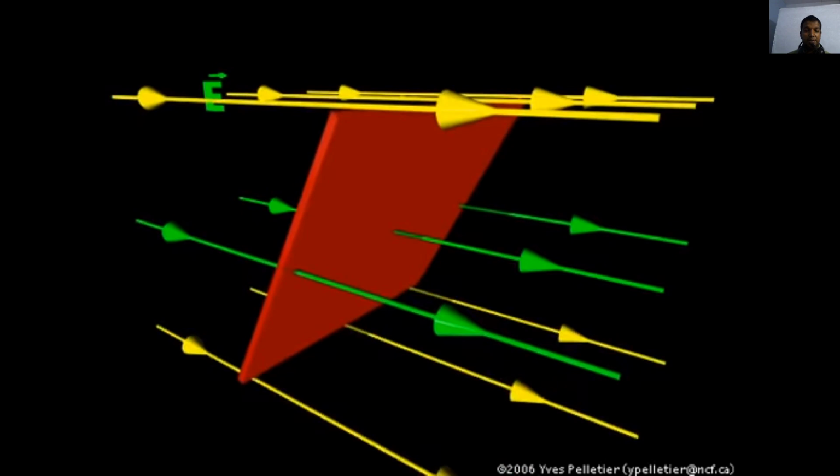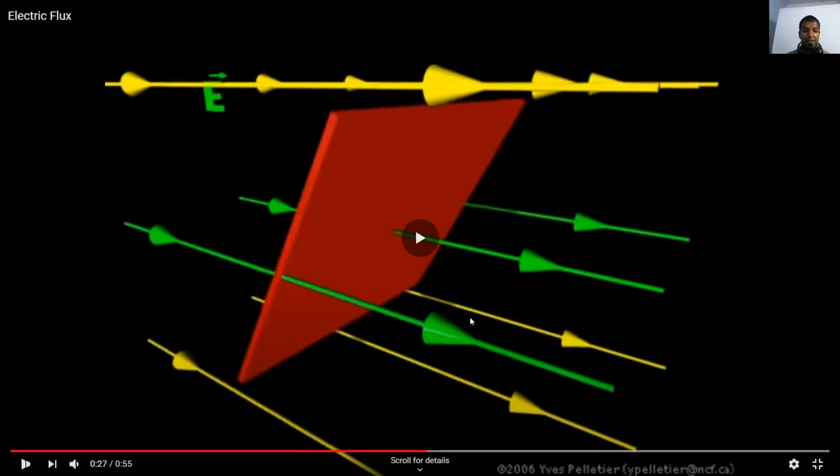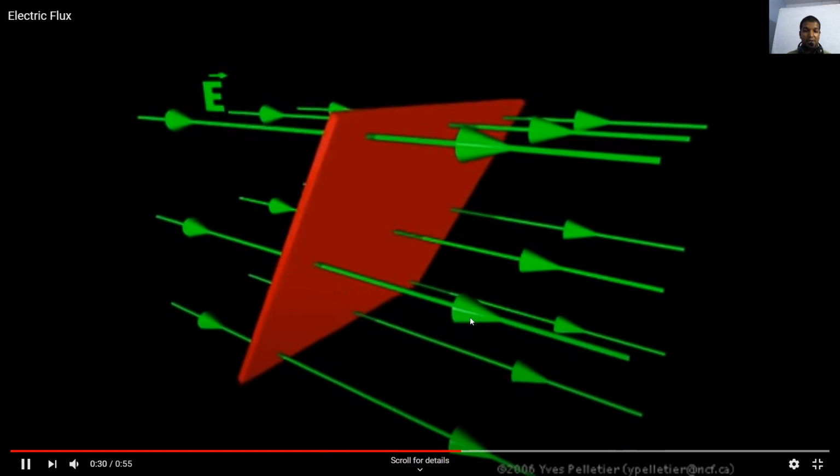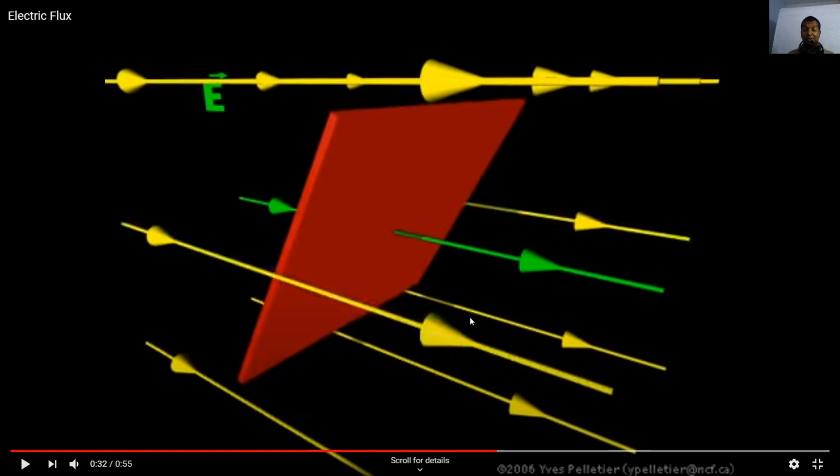In this animation, what they're doing is they are keeping the area constant. You can see the area is not varying, the area is same, but the distance between the lines is becoming more. So this is exactly what it means when you consider the field lines. If the field lines are crowded, the electric field strength is more. If the lines are far apart, the electric field strength is less. That is what I meant earlier, all right, fine.